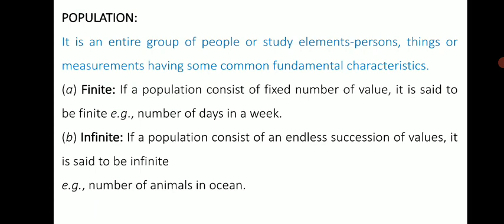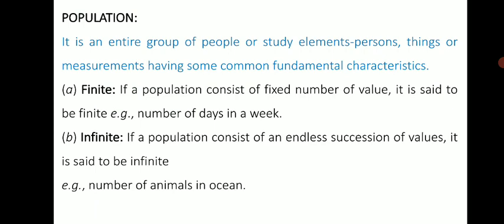So what is meant by population? It is an entire group of people or study elements. It may be persons, things, or measurements having some common fundamental characteristics. Then there are two types of populations: first is finite and second is infinite. In case of finite, if a population consists of a fixed number of values, it is said to be finite.